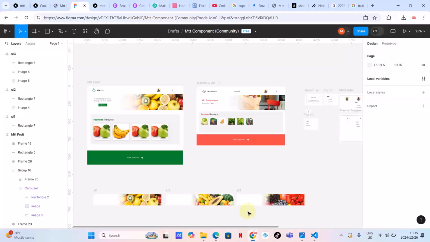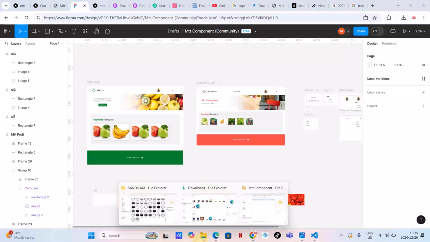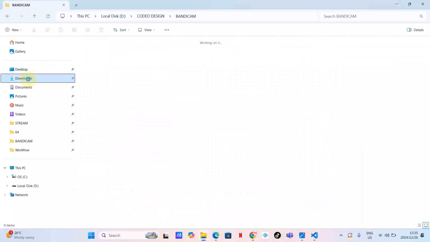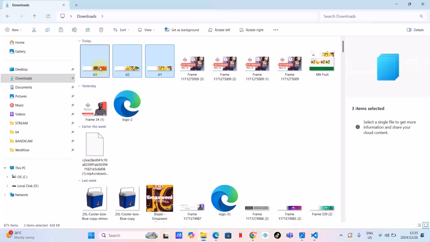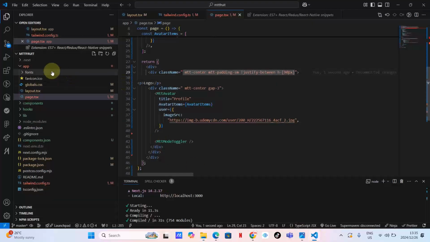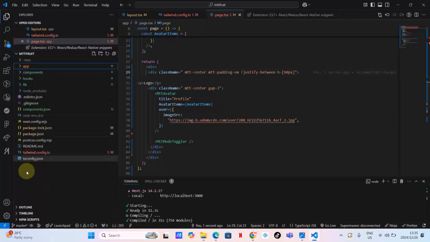Okay, so that means we've got the images here. So what we want to do, let's just import these images on our project. We copy all of these, go back to our project, and then we need to create, where do I create the public folder? I think here on the root folder.